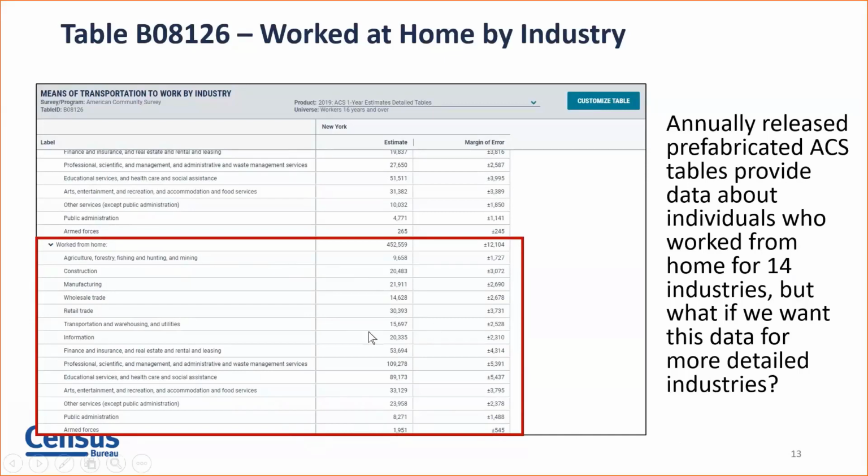So we can see that there are approximately 109,278 people in New York working from home based on the 2019 American Community Survey in the Professional, Scientific, Management, and Administrative and Waste Management Services. What if we want this for more detailed subcategories within this industry? That would be a good example to use Microdata Access.